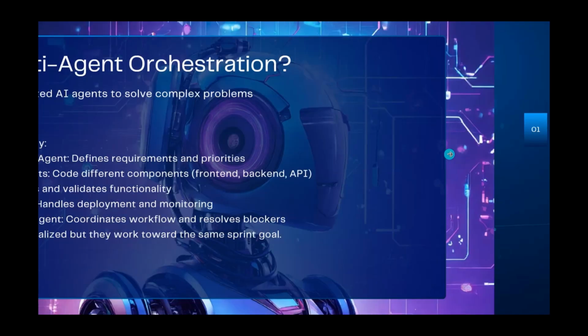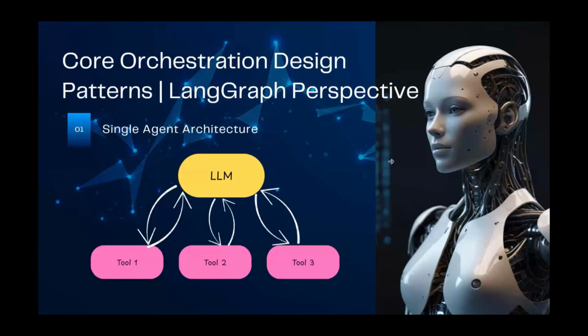Okay, so let's talk about the orchestration design patterns available that we can use to build this kind of multi-agent orchestration system. I want to tell you the reason why I'm stating a LangGraph perspective: in the industry there's no static way of defining exactly which orchestration design patterns you have to use to design the agents. This highly depends on different frameworks. So these are some of the architectures stated in the LangGraph documentation, which they tell their users they can build on top of the LangChain framework.